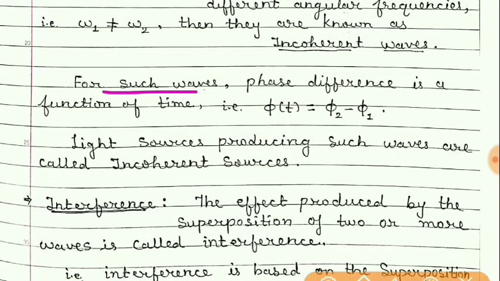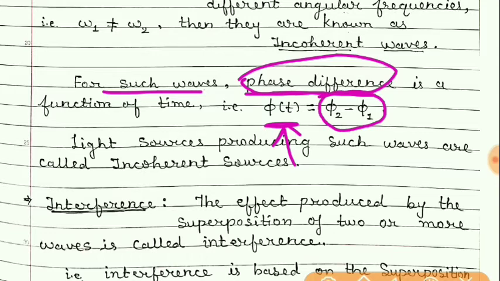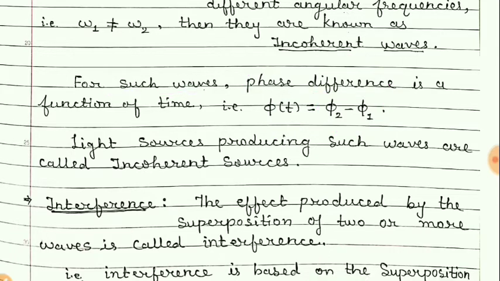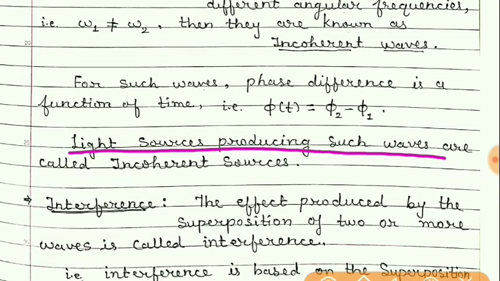And for such waves, their phase difference is a function of time, means phi 2 minus phi 1 will change with time and will not remain constant. And light sources producing such types of waves, whose frequencies are not equal, are known as incoherent sources.